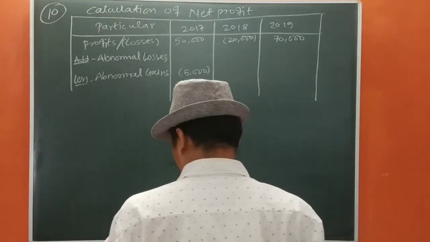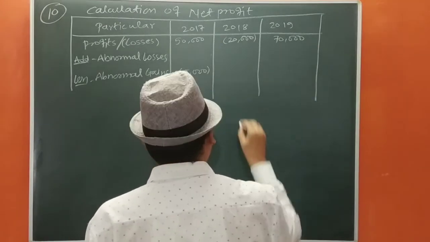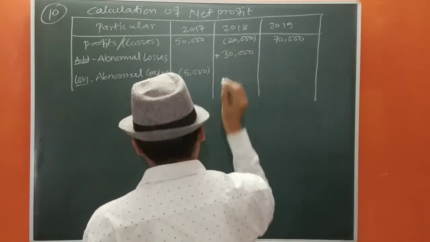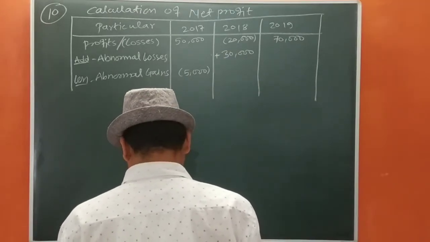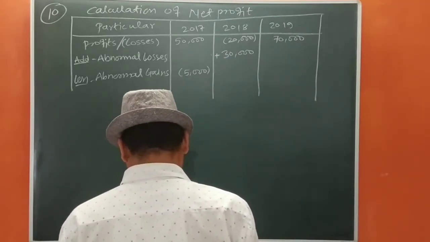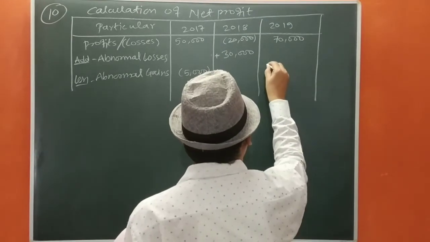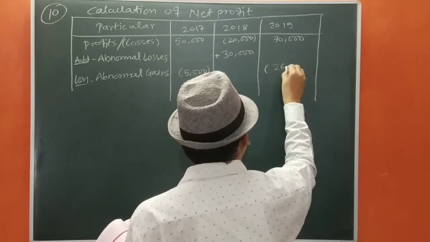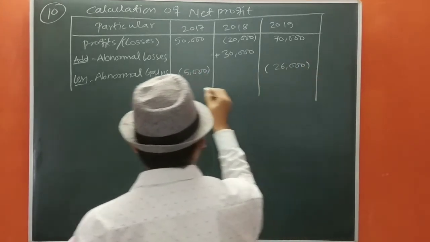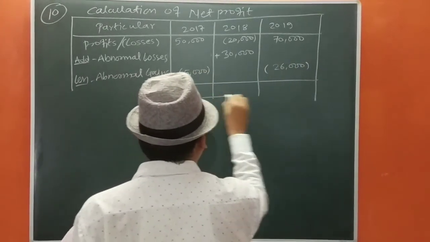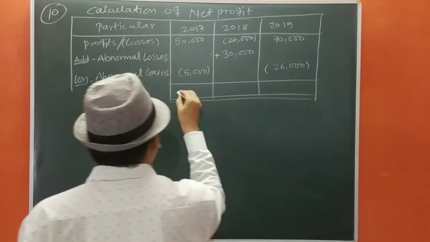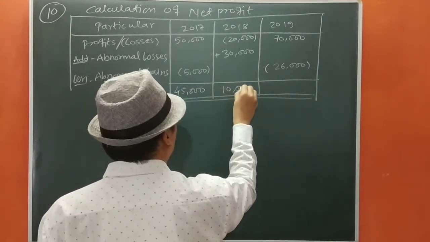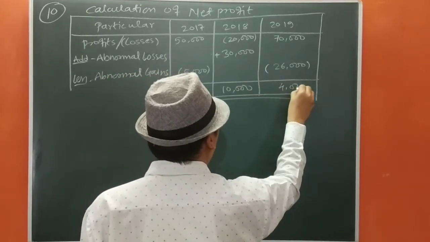In 2018, there is a loss by fire, so we are going to add 30,000. Okay, then there is the insurance claim received. Both are abnormal gains, that will be deducted 26. Okay, so we are going to close it. That will be 45,000. It will be 10,000, and it is going to be 44,000.